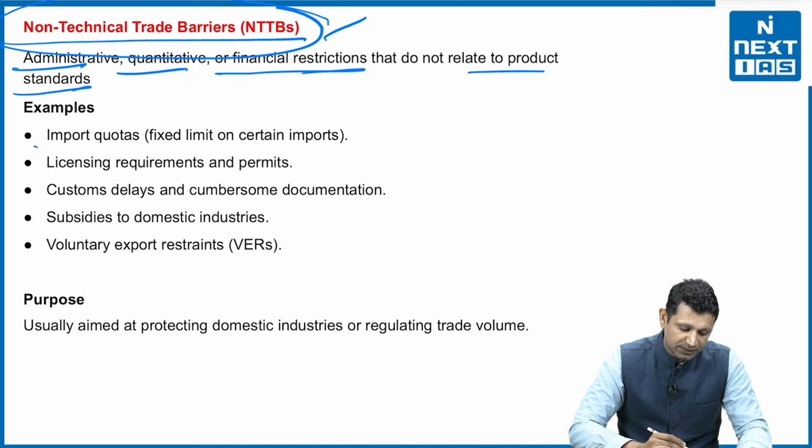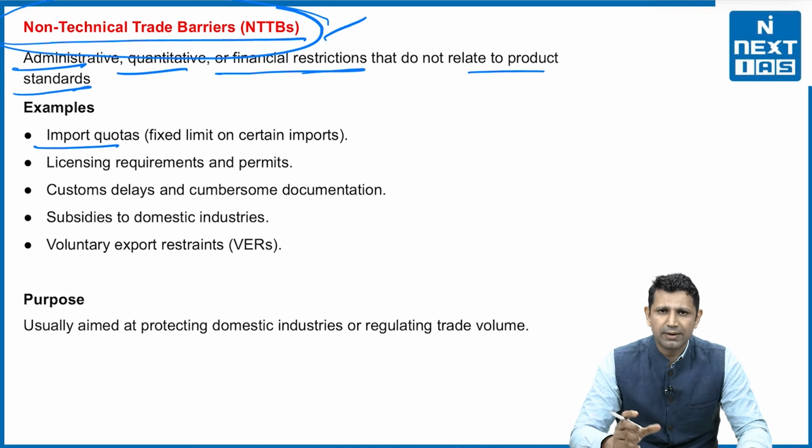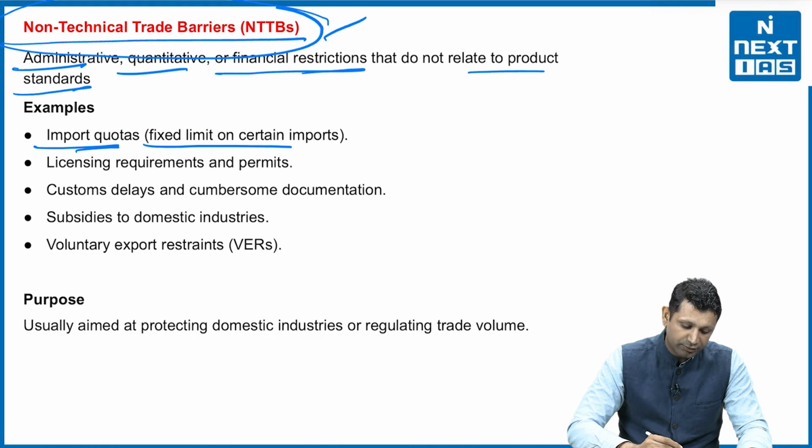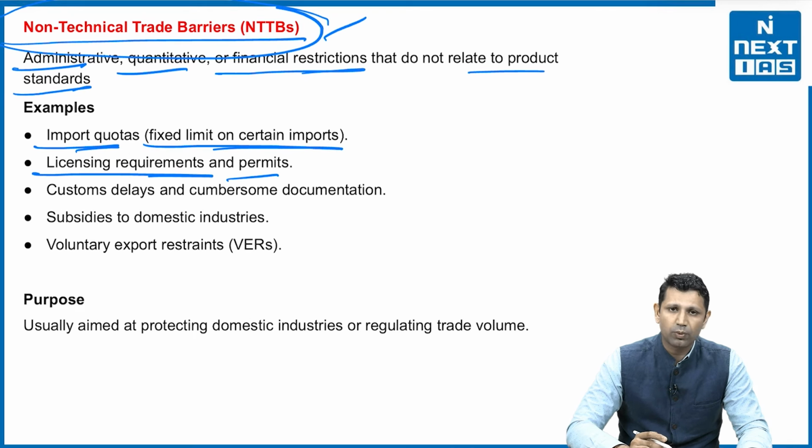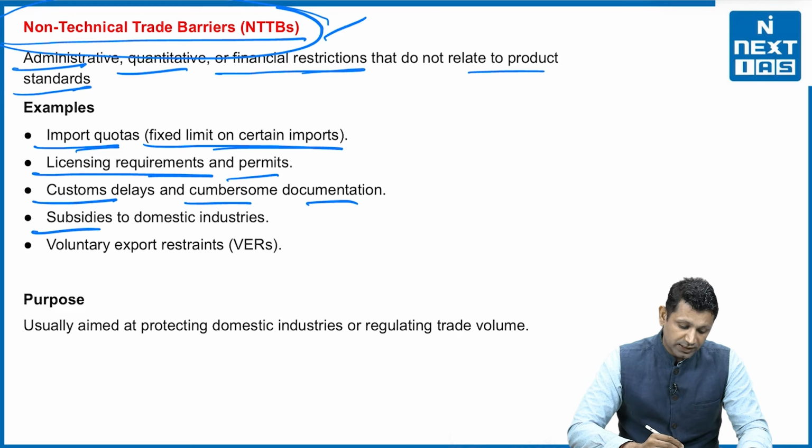It includes examples like import quota. For example, the government can say कि up to 100 metric tons of wheat we are going to import this year, not more than that. So that is an import quota, a fixed limit on certain products. Then licensing requirements and permits can also be there. Customs delays and cumbersome documentation can be there. Then subsidies on domestic industries can be there.